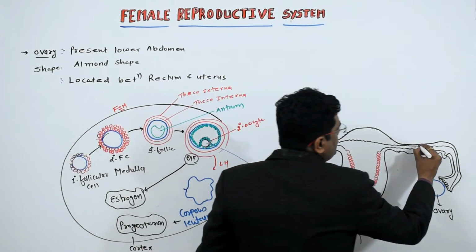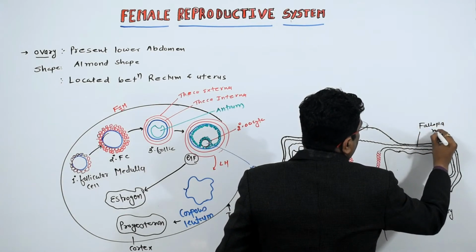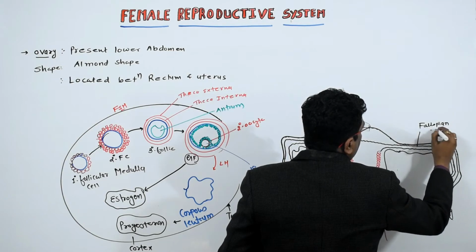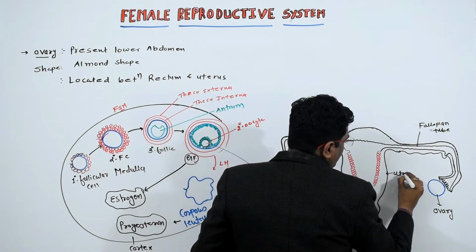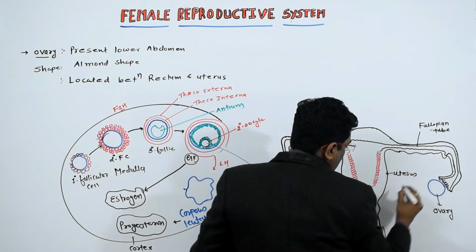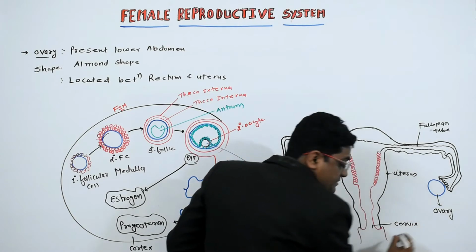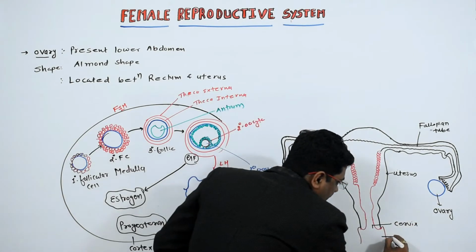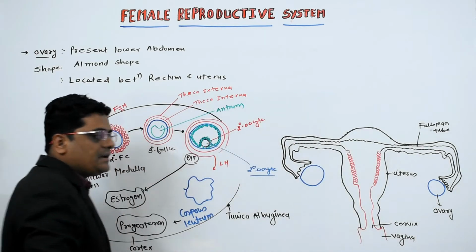So this is all about the diagram, in which we see the ovary, then after that this portion is known as the fallopian tube, then this is called the uterus, this one is the cervix, meaning mouth of uterus, and this is called the vagina. Okay, वन बाय वन एक एक पार्ट हम डिटेल में करेंगे.